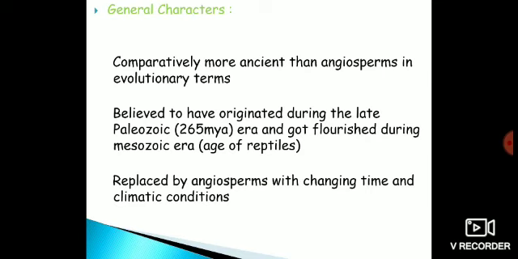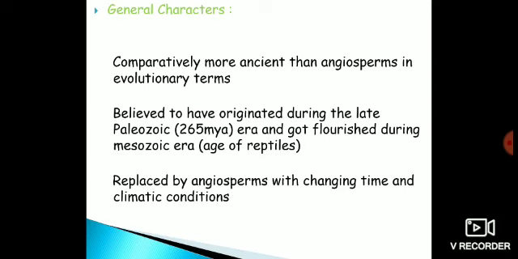Now, their general characters. The gymnosperms are comparatively more ancient than angiosperms in evolutionary terms. That means the gymnosperms evolved right before the evolution of angiosperms took place, and they are believed to have originated during the late Paleozoic era, which is about 265 million years ago, and they flourished during the Mesozoic era.